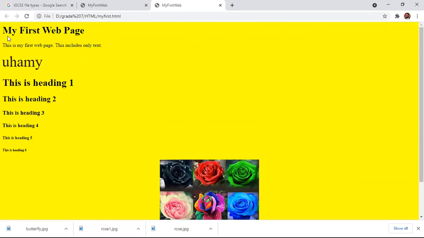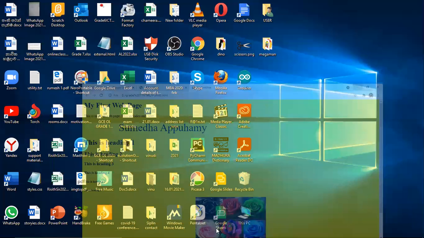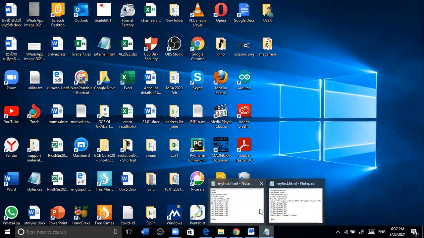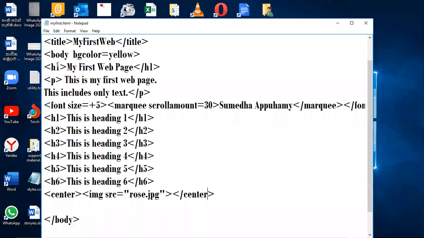So if I want to take my first page to center, what I am doing, I'm going here, and here you can see H1, right? So here also I can use center, right? And I'm closing this.